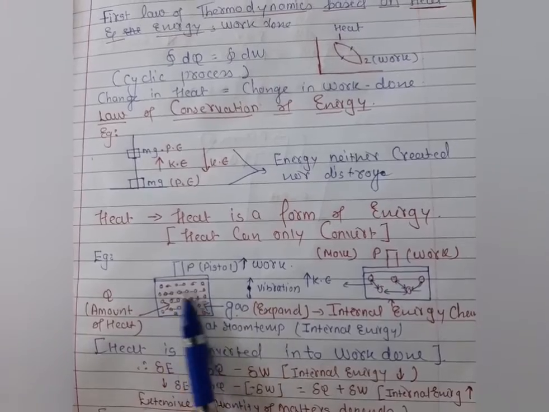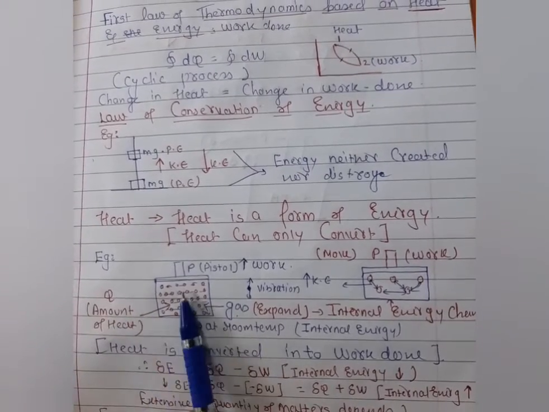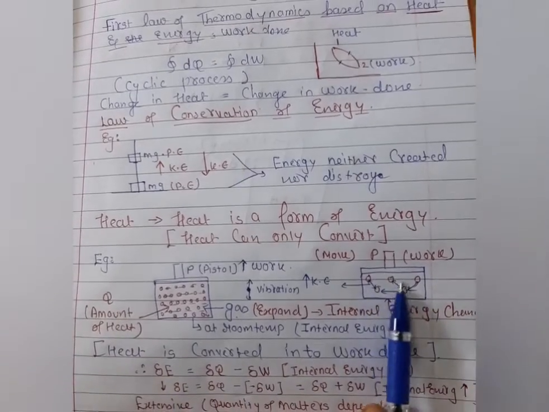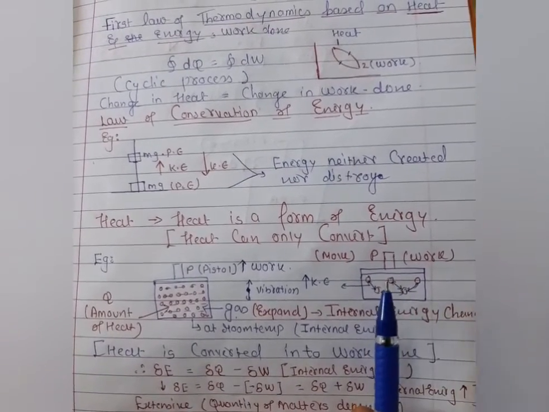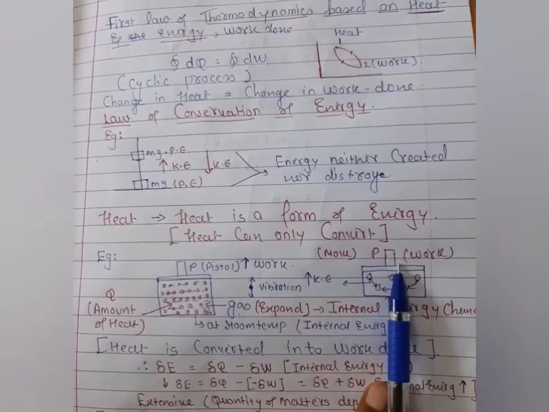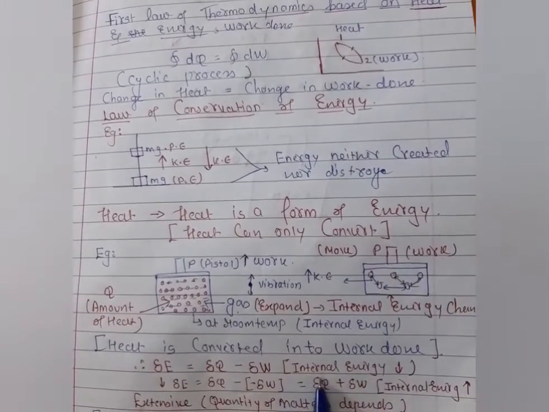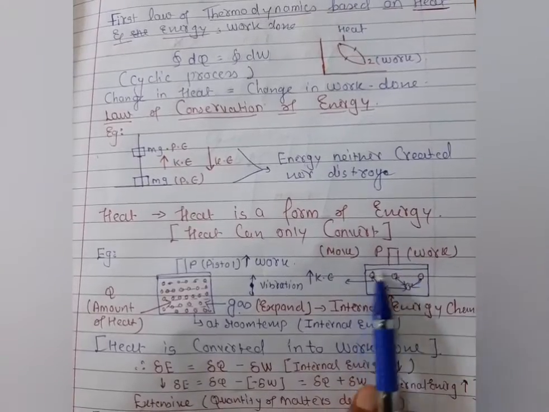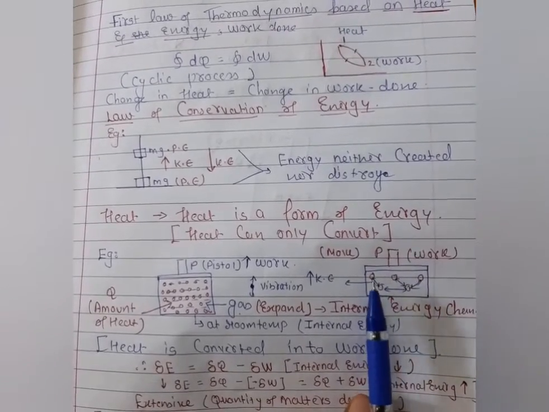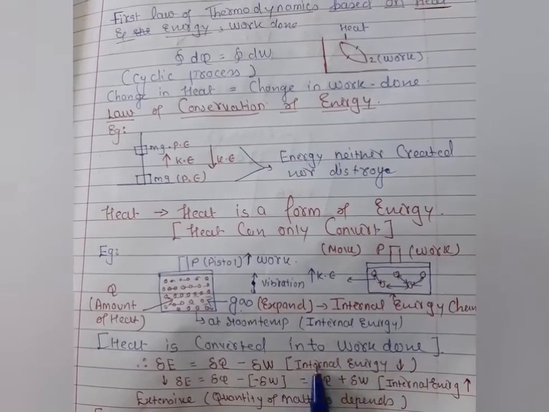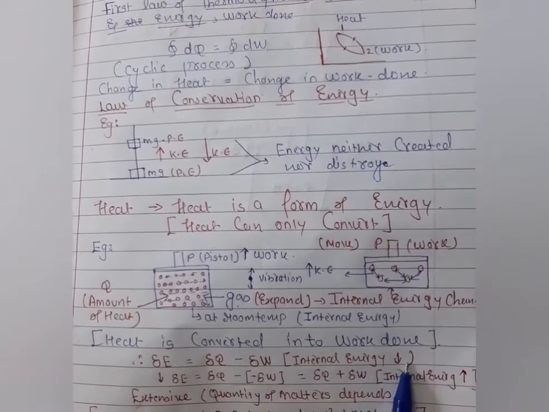It means the gas is expanded here because of the heat given to it. And here the system is applying work, and because of that work happens. Clear? It means the system has applied the work. That's why we can say the system is working here. And that's why the energy of the system is spent. So that's why we can say the internal energy decreases here.